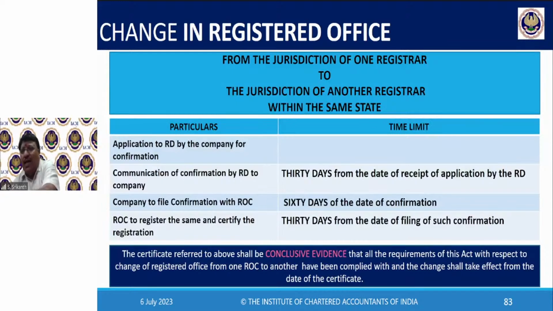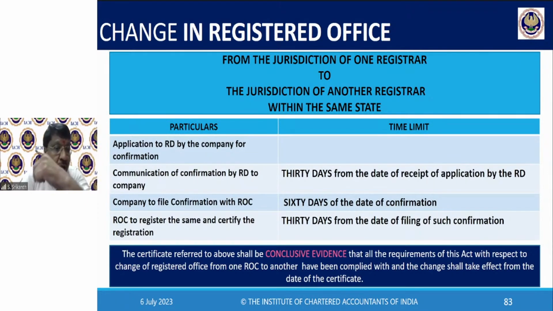Slightly the formality is there because you are moving out of jurisdiction. So you have to go to the RD and apply for confirmation. RD will inquire with the ROC at the origin where you are starting. That fellow will confirm that you are clean, no problem. Then RD will confirm.